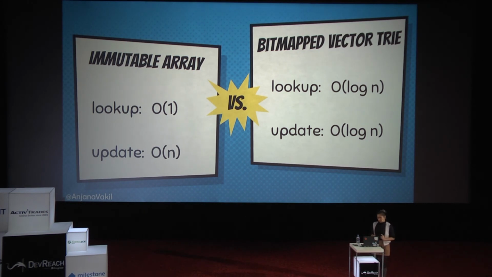Whereas in my bitmap vector trie, updates are now quite a bit faster because instead of copying everything, we only had to copy the path from the root to the leaf, which is going to be a logarithmic operation. So this is going to be logarithmic time complexity. That's cool, because that's faster for updates. However, lookups are also logarithmic, because we had to step through every level of the tree as well. So lookups are now quite a bit slower than in our regular immutable arrays, right? And don't worry about the O notation. This is just, let's think about the ideas.